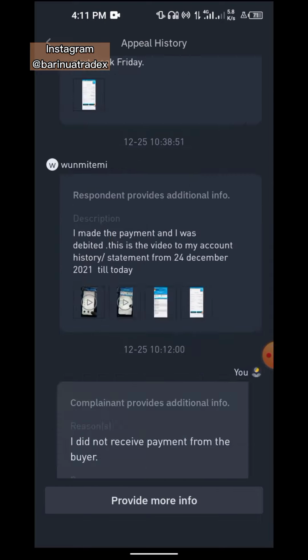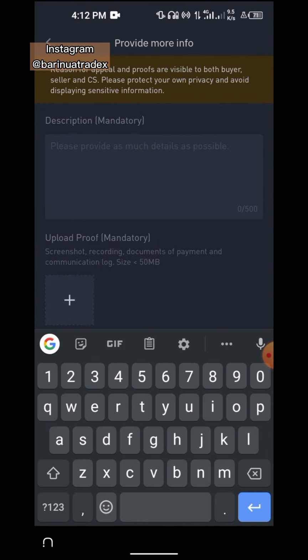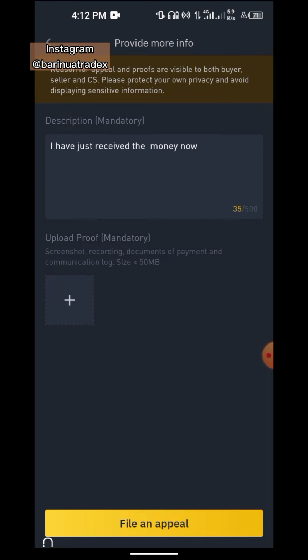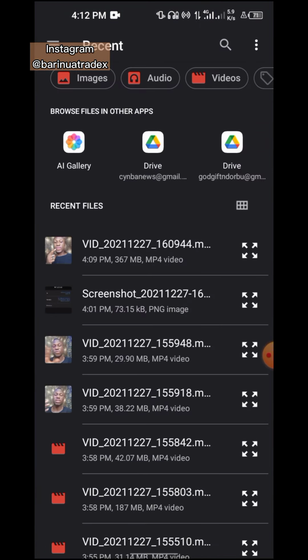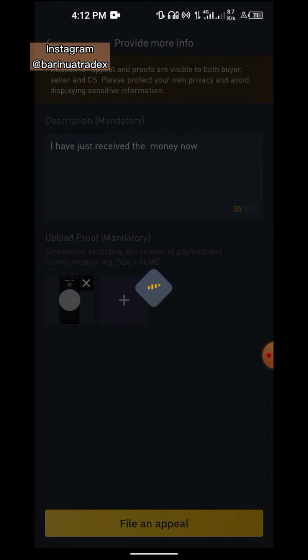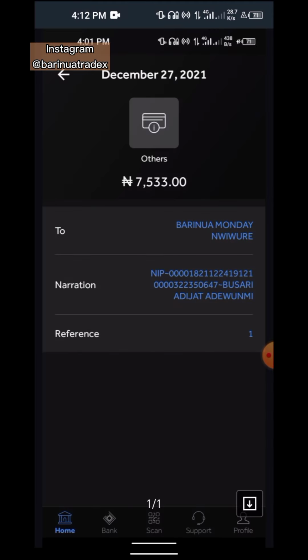Now I have to click provide more information, and I'll write here: I have just received the alert, the money, now. Then I'll click here to upload a screenshot. This is the screenshot proof. I just submitted that.